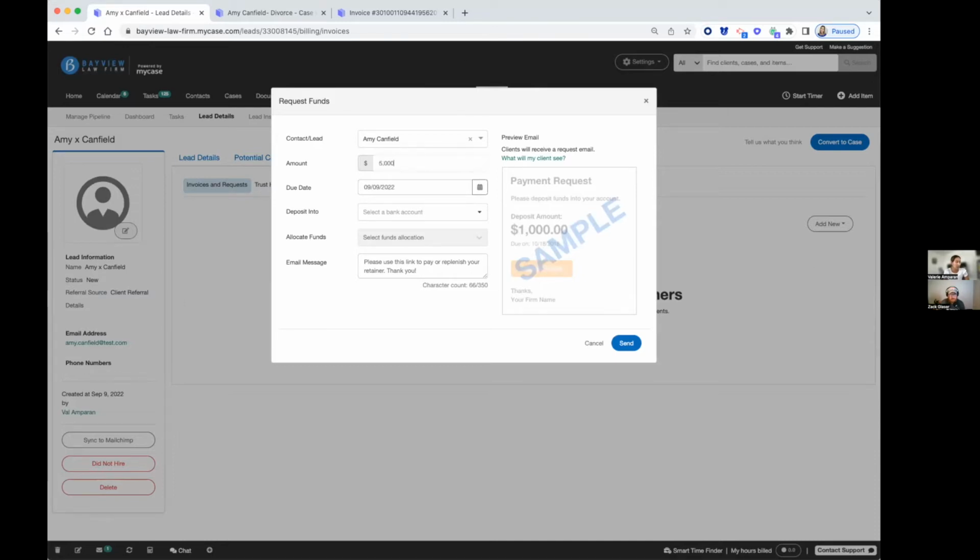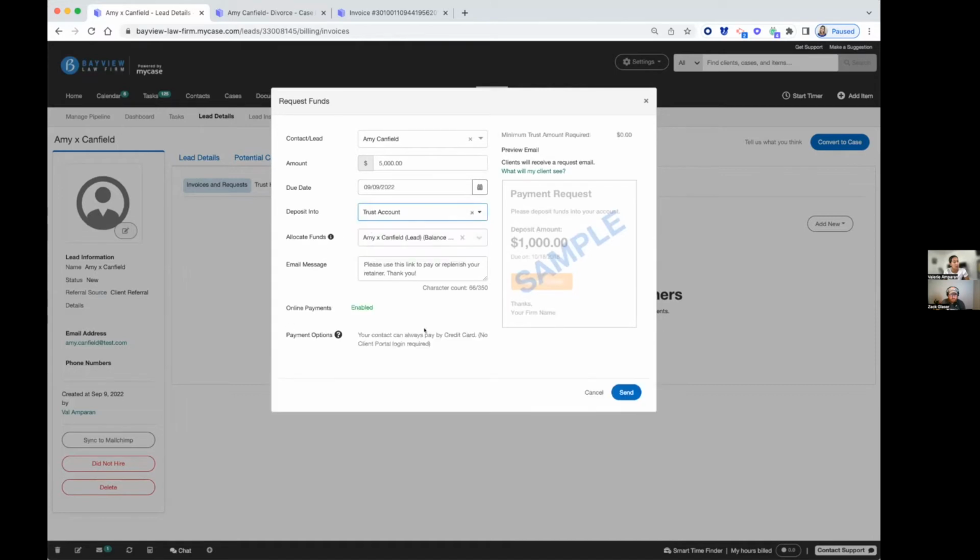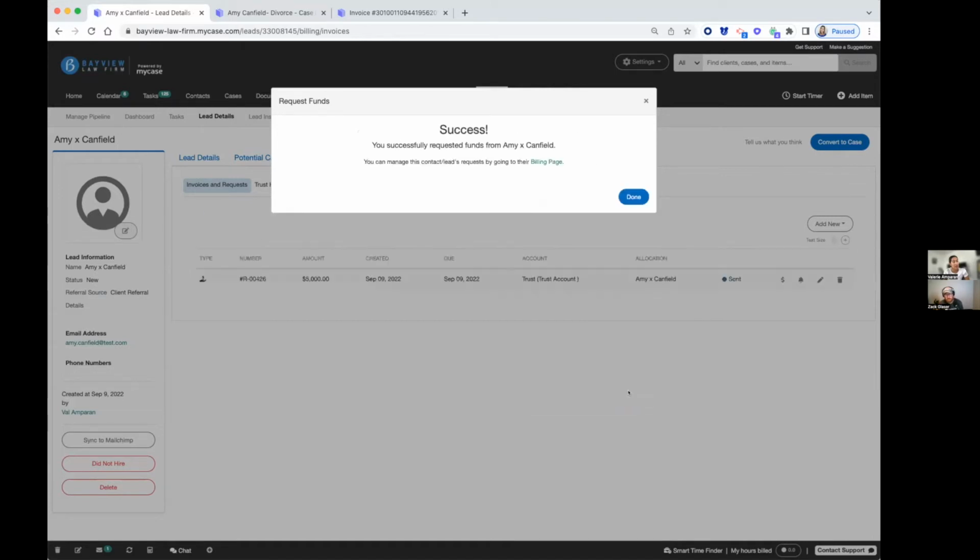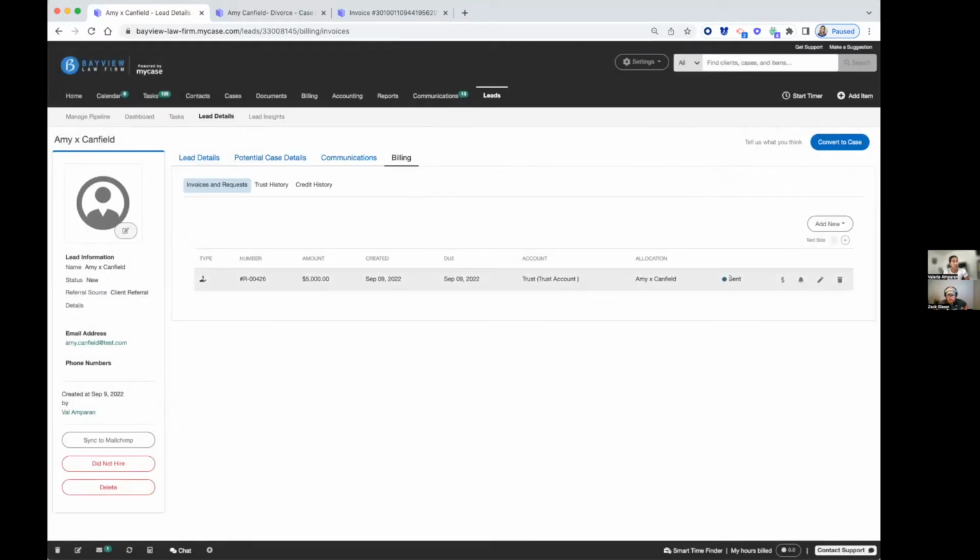So here's an example. I'm going to accept $5,000 into Amy Canfield's trust account. I'm going to have this drop into the trust account here. And then what's going to happen when I hit send is Amy Canfield is going to receive an email with just a simple button that she can click on so that she can enter in her payment details. LawPay is going to run that card and deposit it into the account that you've selected so that you're ready to go. And once that's done, you'll see that Amy Canfield has now received the request here, and it's been received so that you can start billing against this particular client.